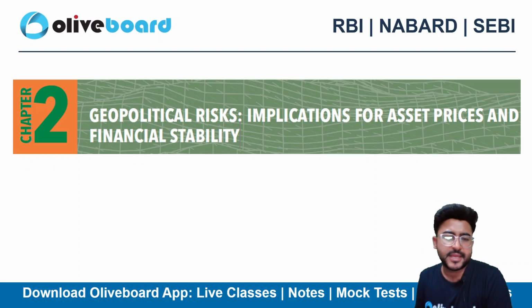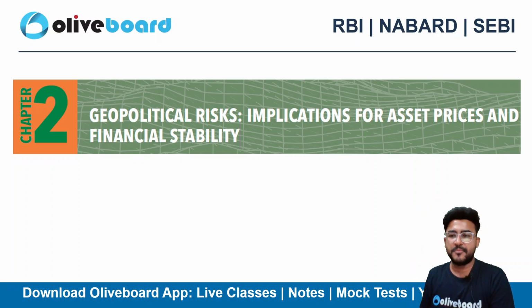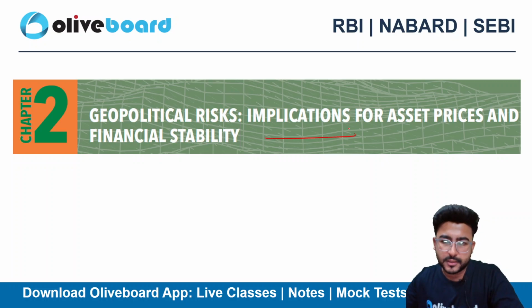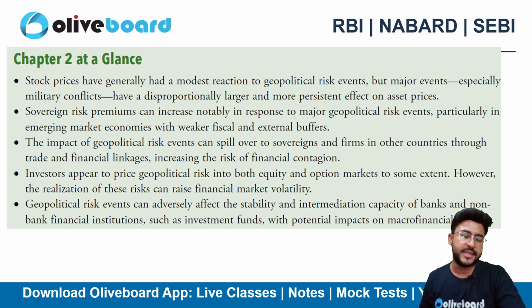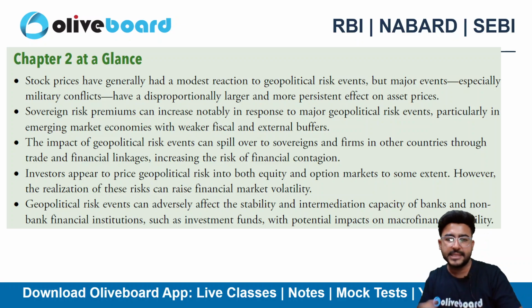In the next chapter, they have discussed the geopolitical risk implications for asset prices and financial stability, right? What implications will there be on the asset prices, and what will be the financial stability? So we'll be seeing this chapter 2 at a glance.